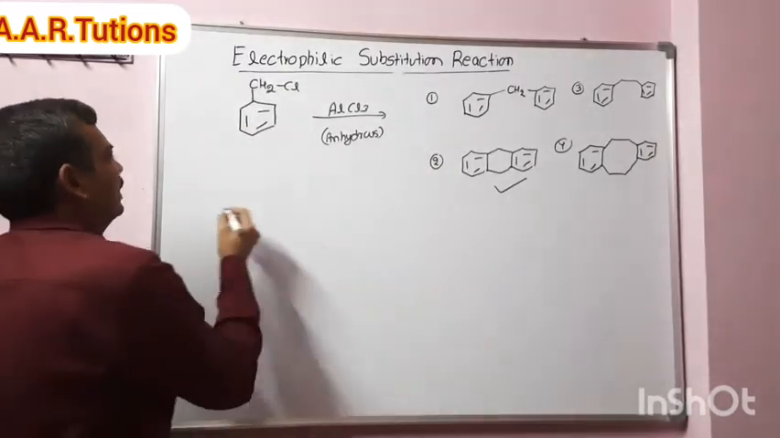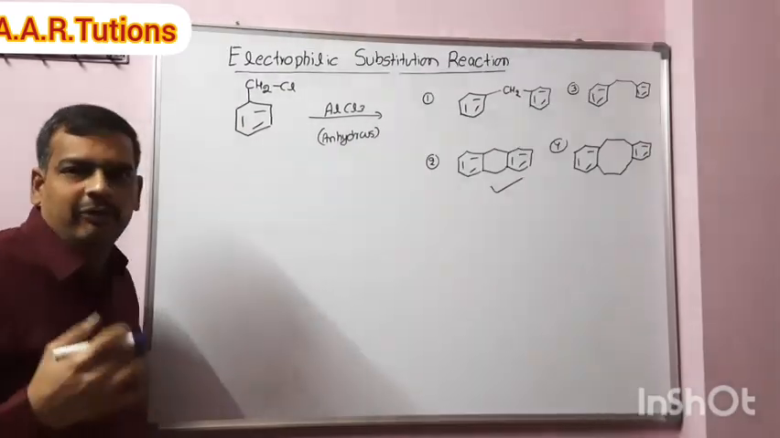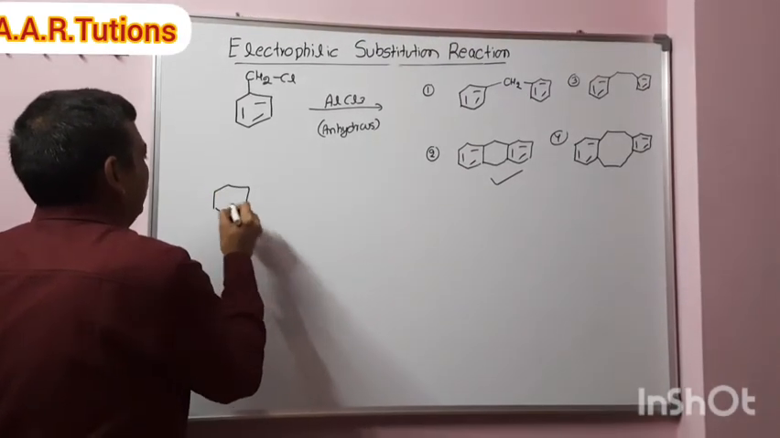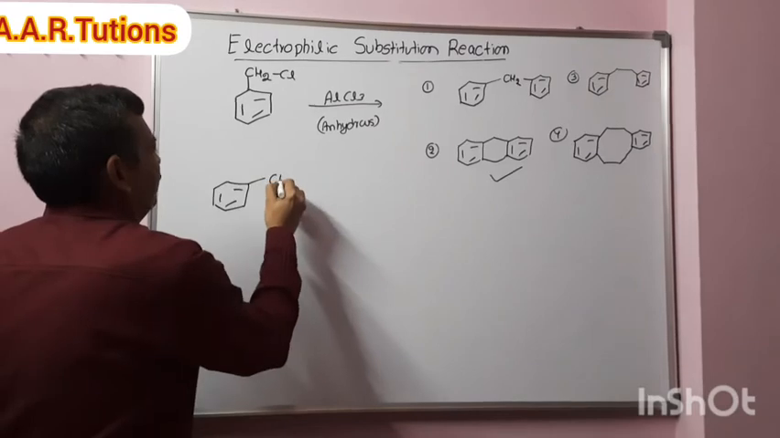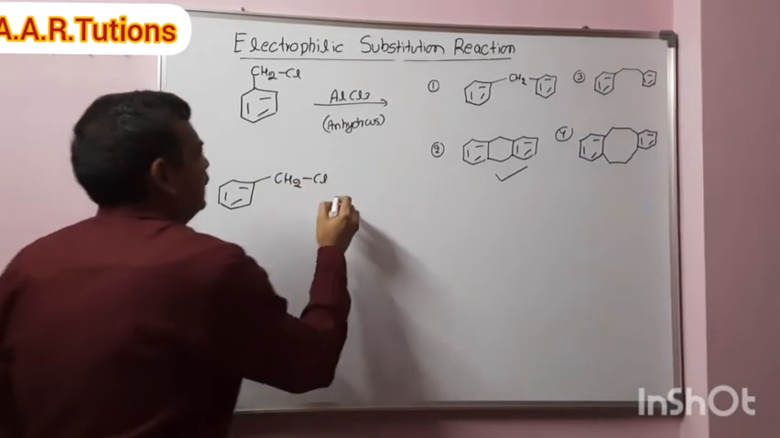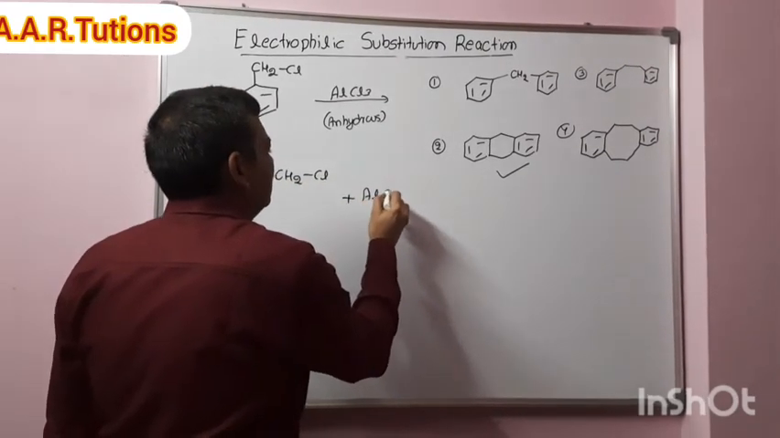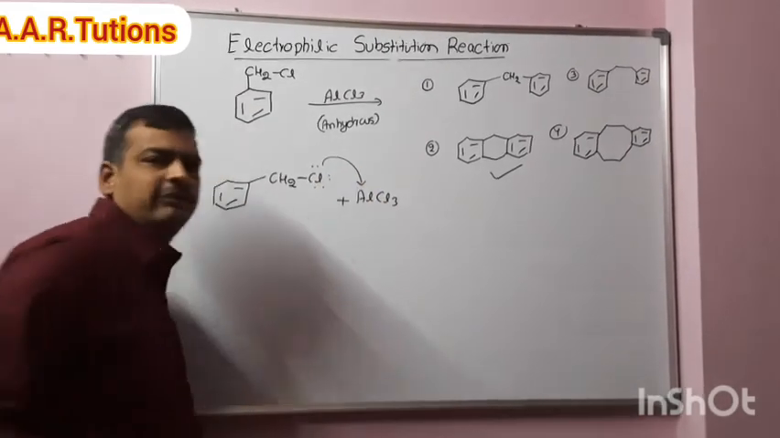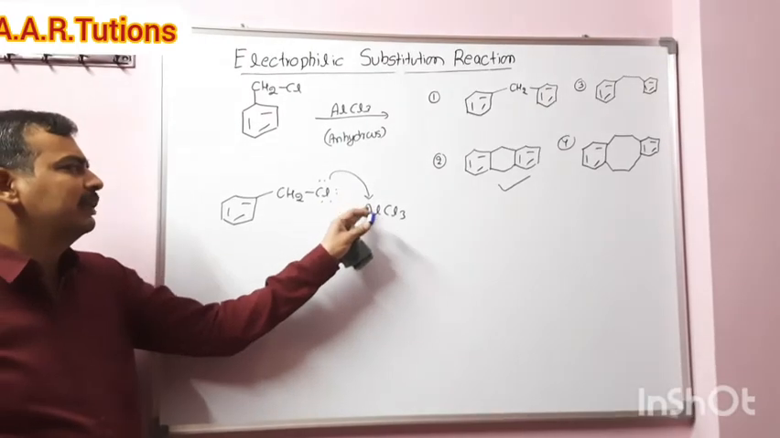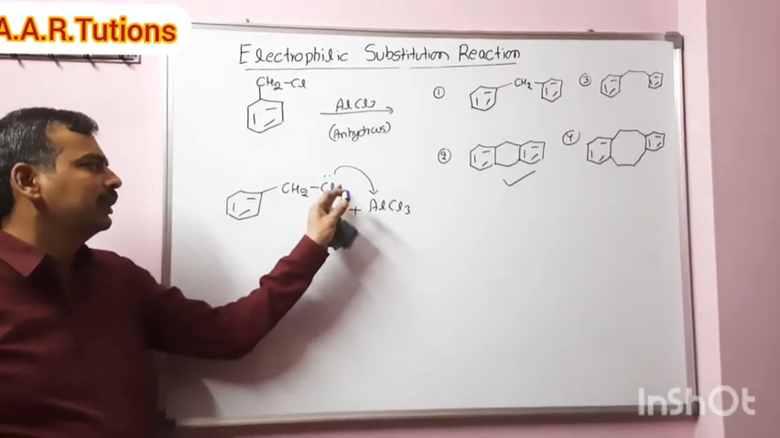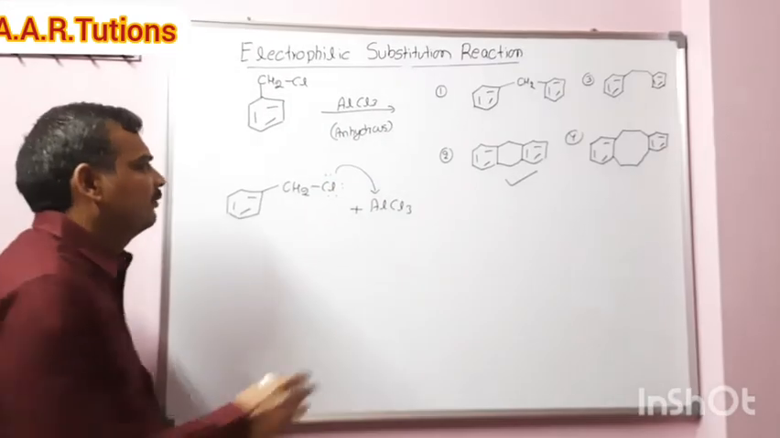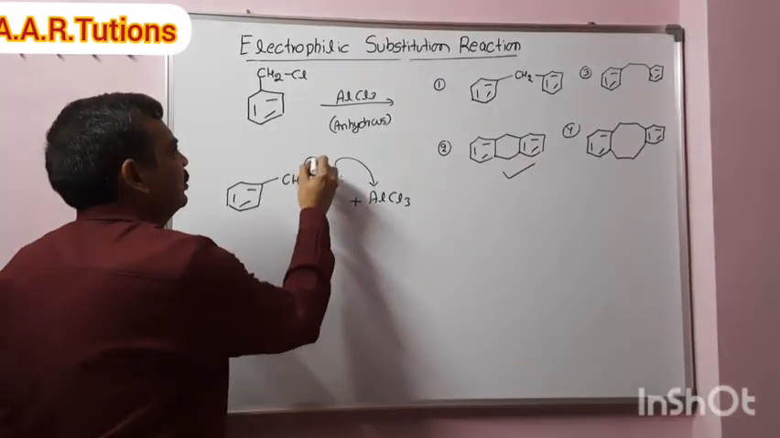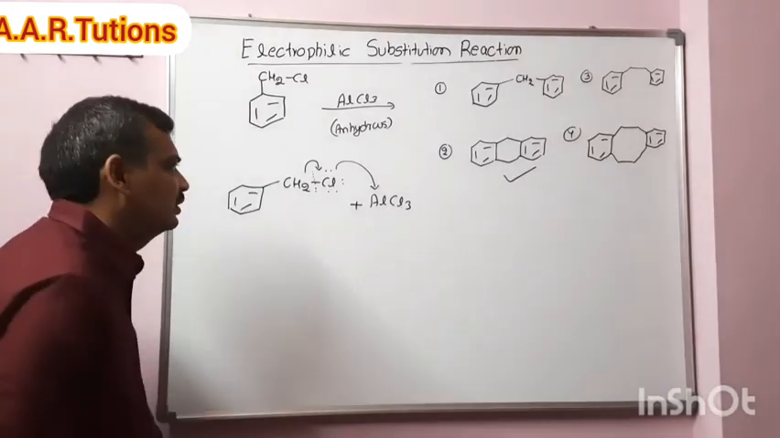How? Let's see. I will write a fast mechanism for this one. First, benzyl chloride reacts with AlCl3. Chlorine has 3 lone pairs of electrons. One of the lone pairs forms a coordinate complex with AlCl3, initially a weak bond. After that, this bond becomes strong and this bond becomes weak, so there is a shift of bond pairs towards Cl.